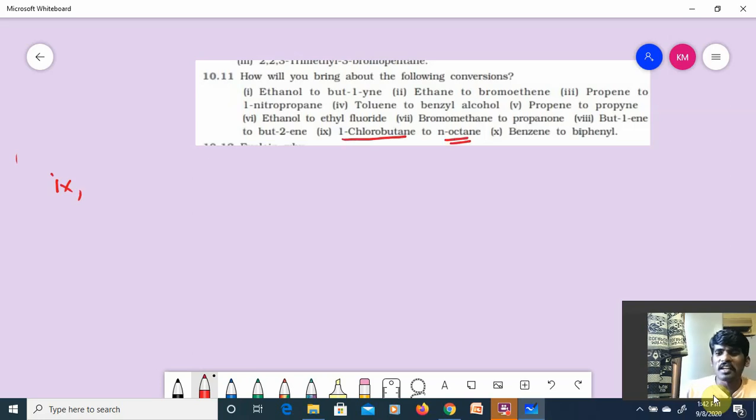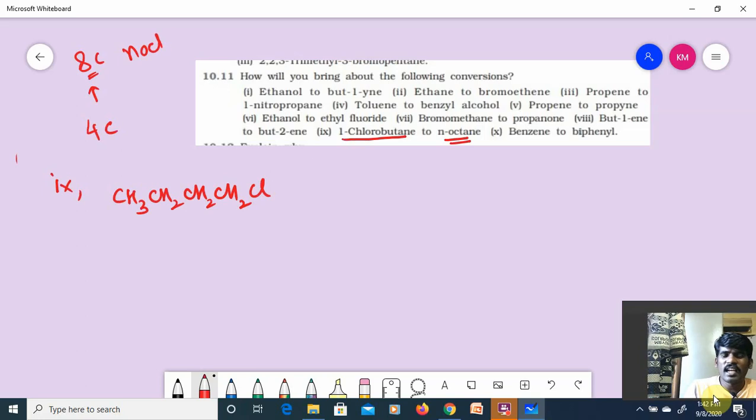1-chlorobutane to n-octane. Very simple reaction. 1-chlorobutane, CH3, CH2, CH2, CH2, Cl. How many carbons? 4 carbons. Octane means how many carbons? 8 carbons. n-Octane is an example of an alkane. I have to prepare an alkane, guys. So 4 carbons are there.